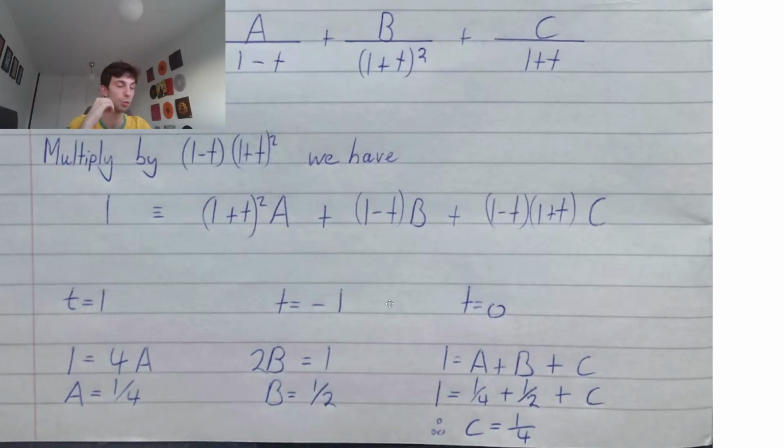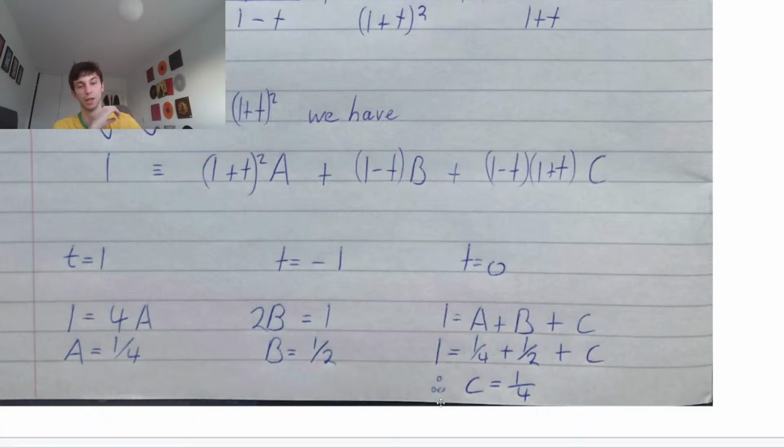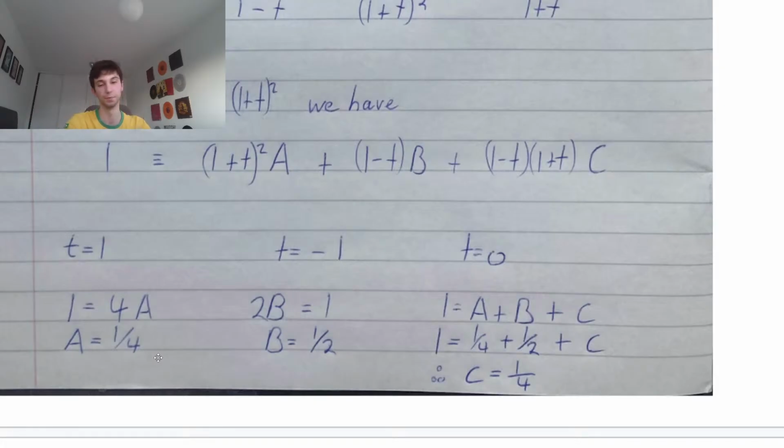Therefore, our 1 on the left will be equal to a plus b plus c. Now we already know a, we already know b. So we have that 1 equals a quarter plus a half plus c. So we can quickly see that c will be a quarter. A quarter plus a quarter is a half, plus a half gets us to that 1 that we need. Okay? So now we have a, b, and c.